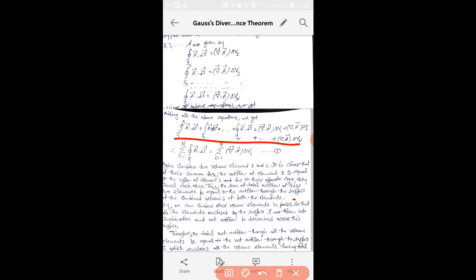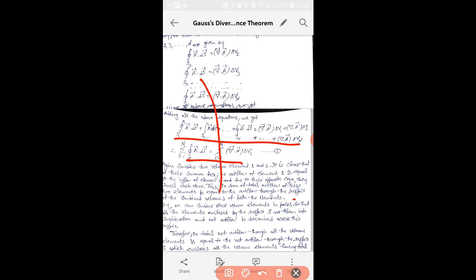As we have n number of partitions, the left hand side becomes the summation over i from 1 to n of the surface integral of A dot dS over the surface Si. It will be equal to the summation over i of the divergence of A times the volume element delta Vi. This is the equation we get.